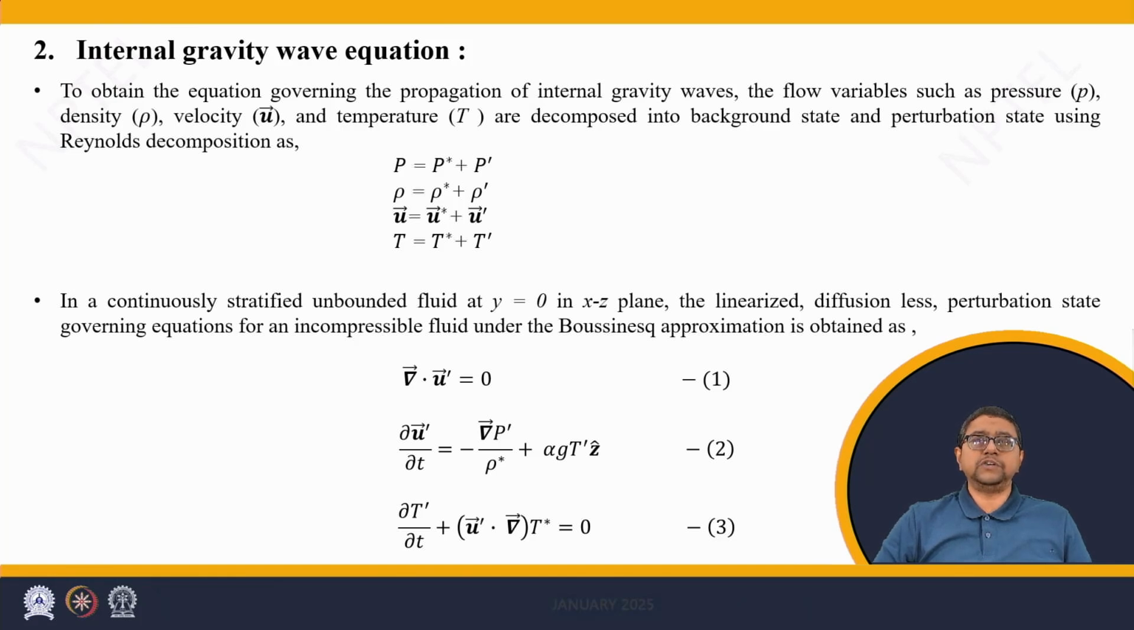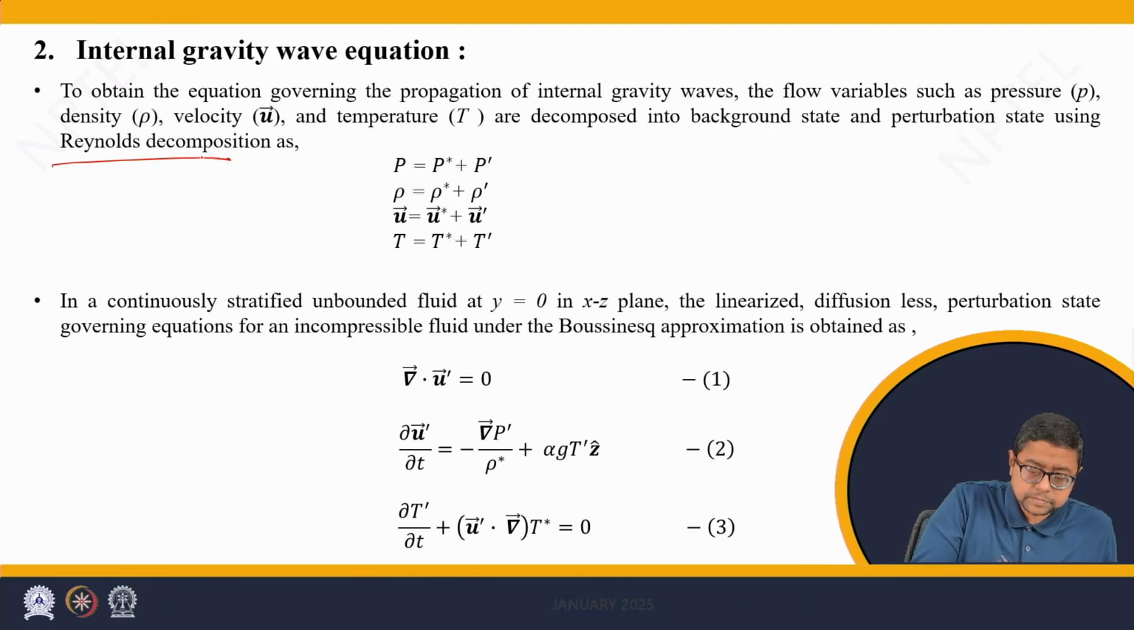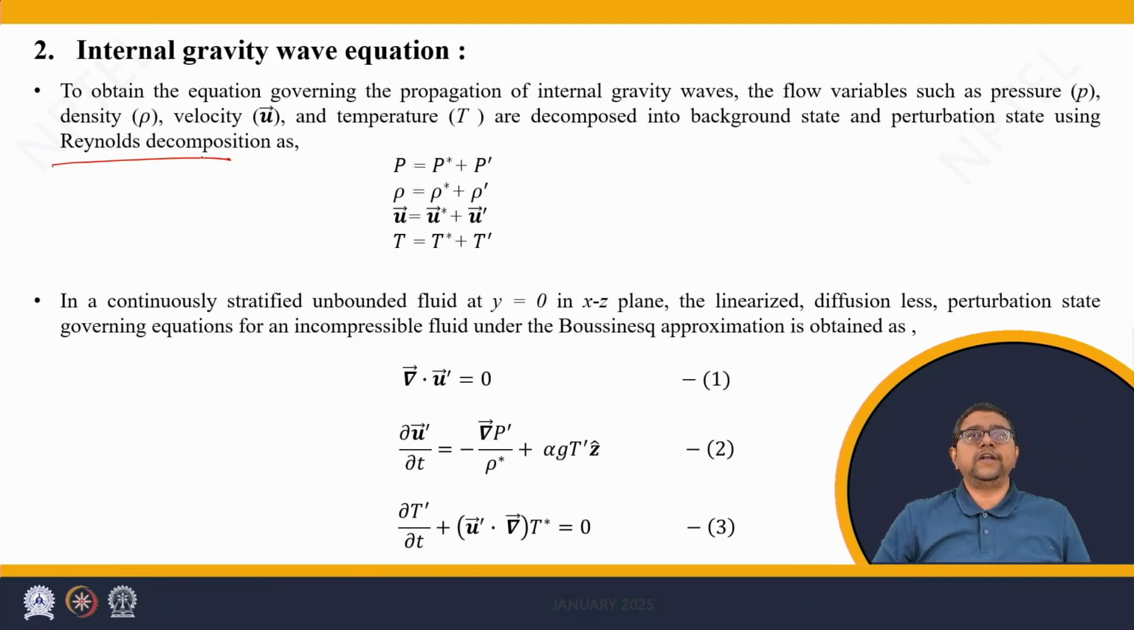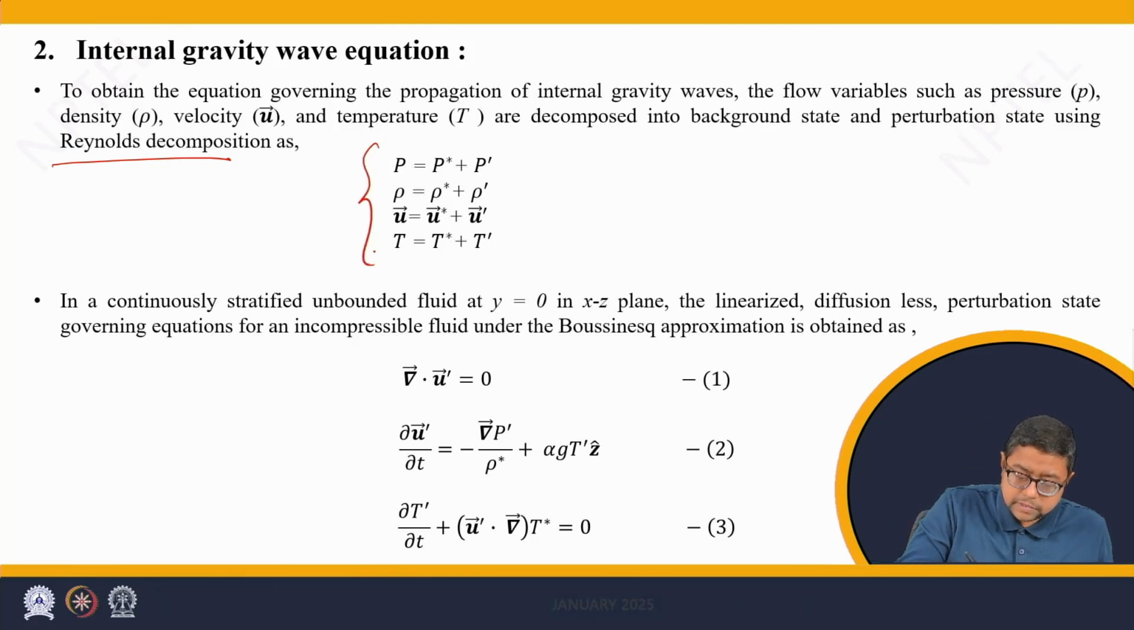Now, to obtain the equation which governs the generation and propagation of internal gravity waves, we have to consider the Reynolds decomposition. The Reynolds decomposition is given as follows. Here P is pressure, rho is density, U vector is the velocity field, T is the temperature. The star denotes the steady, time independent factor.